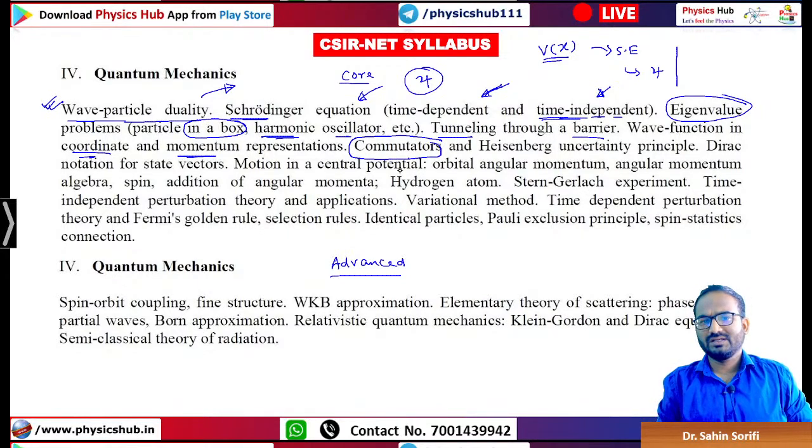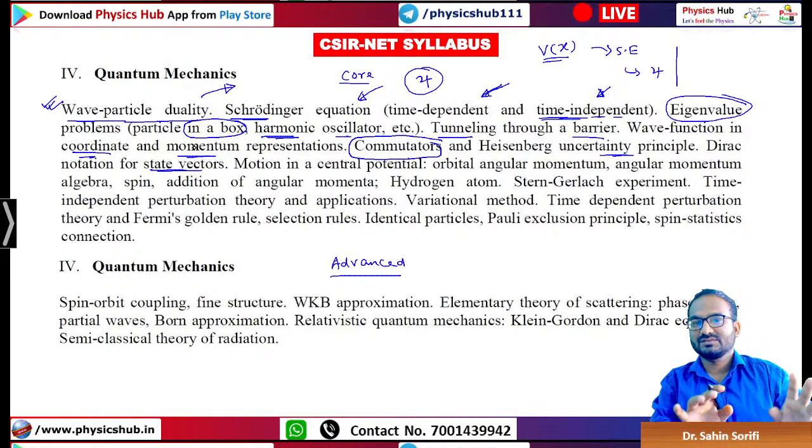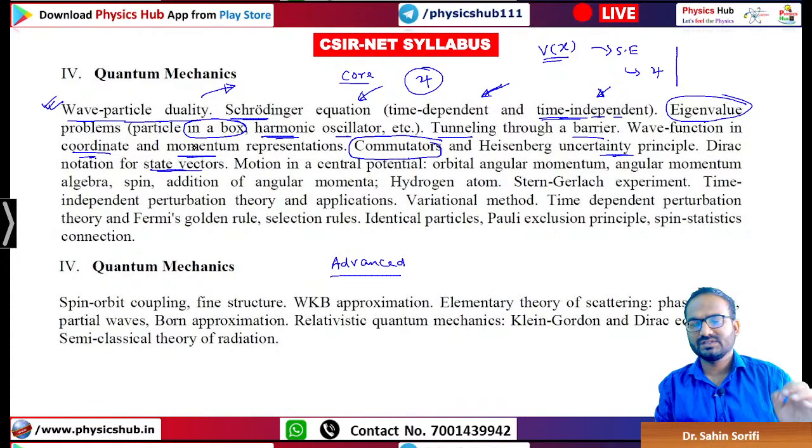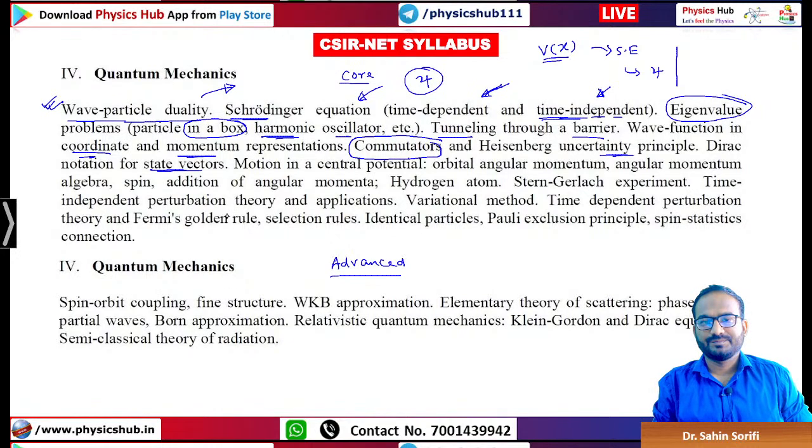Once we are done with that, we will go for the other topics. Then Heisenberg uncertainty principle, this will be covered before. Dirac notation of state vectors is part of the mathematical tools. So look, this syllabus is given a little bit randomly, but we'll be going in a systematic way, and we'll make sure that all the topics mentioned in the syllabus are covered. This comes under the mathematical tools, but they have given it later.